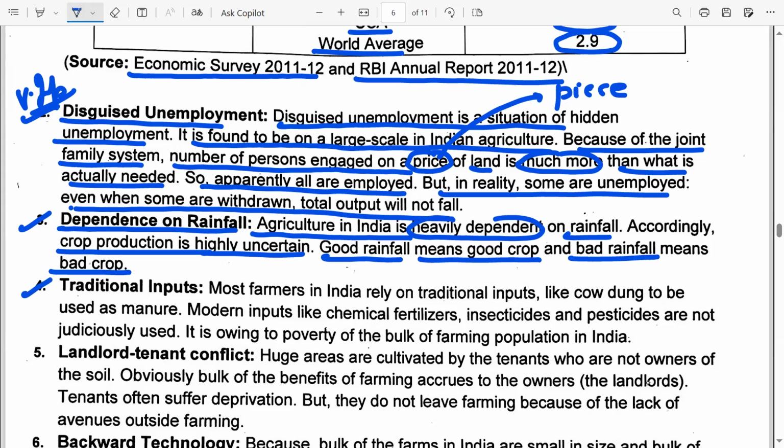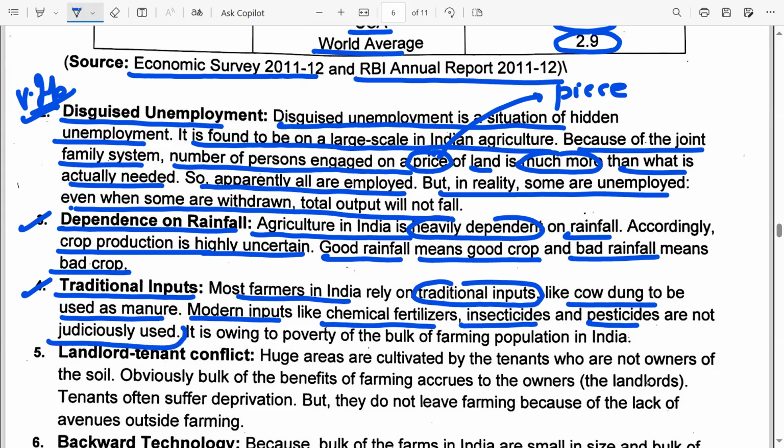Point number 4, in Indian agriculture, we have been using traditional inputs. Most farmers in India rely on traditional inputs like cow dung to be used as manure. Modern inputs like chemical fertilizers, insecticides, pesticides are not judiciously used.